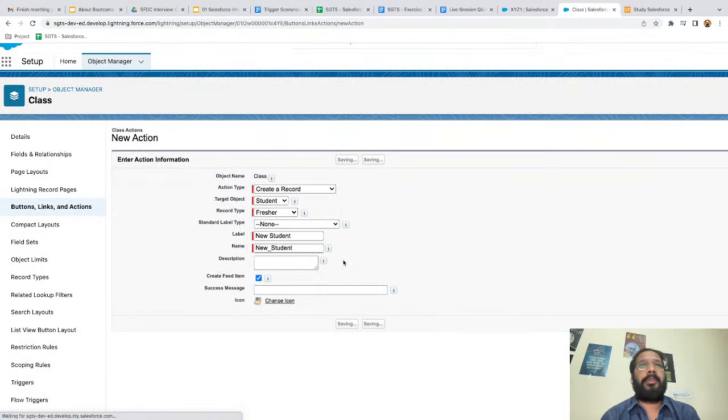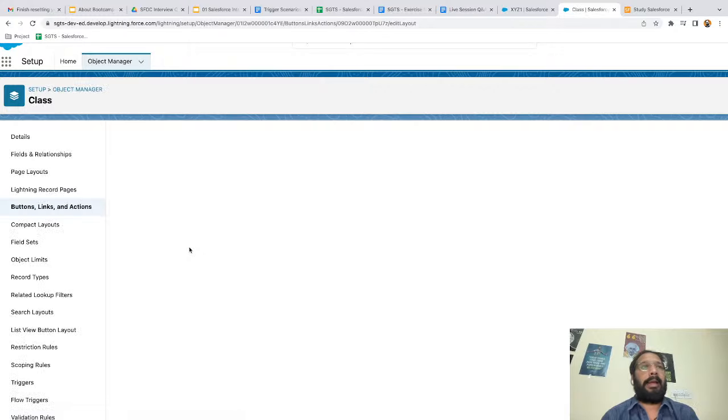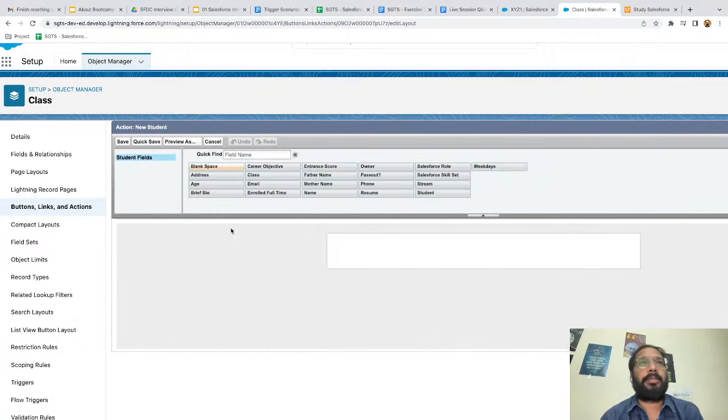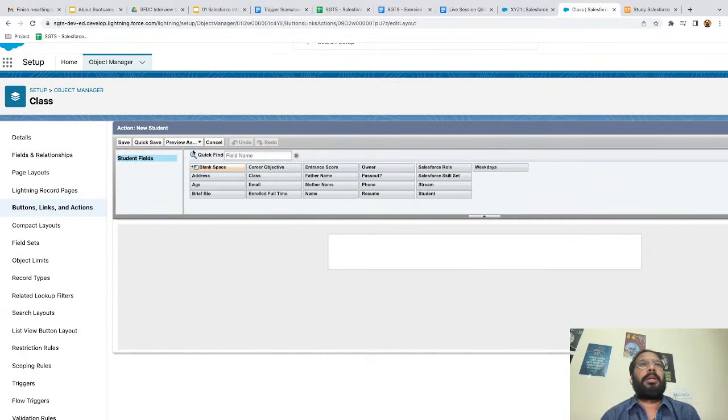So it is being saved and our action will be created. So let the page refresh and we will be able to see the action. Okay, before we see the action, we need to configure the page layout as well. Whenever we click on that button, new student, what fields do you want to see? Specific fields, a few fields you can place.